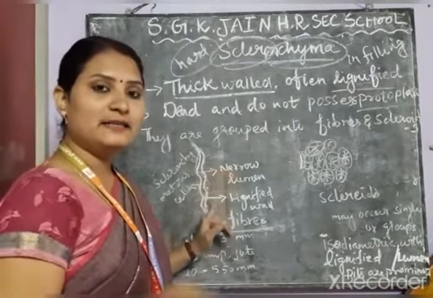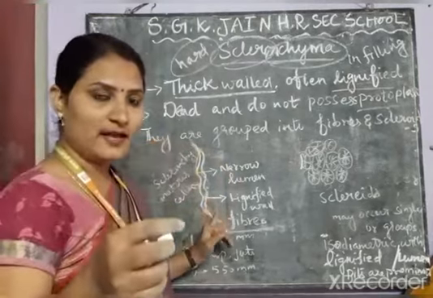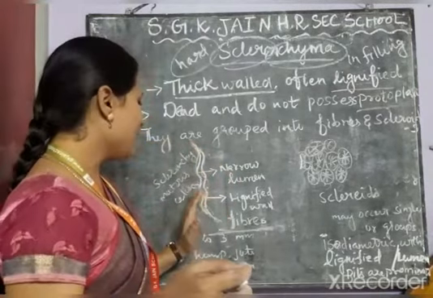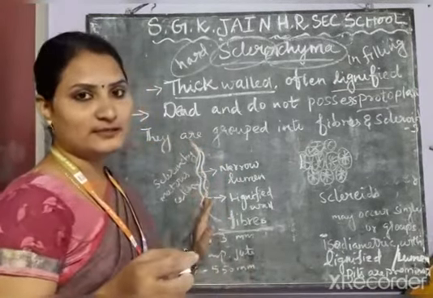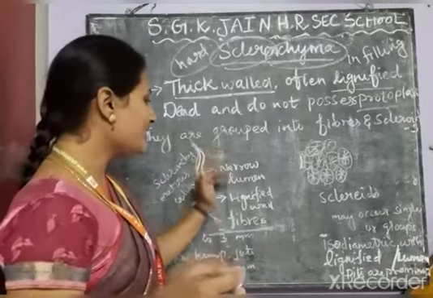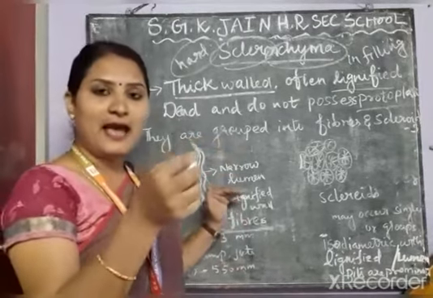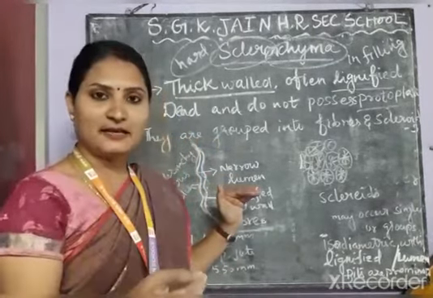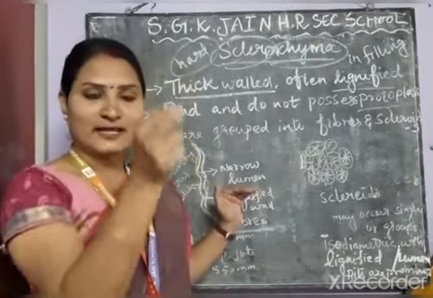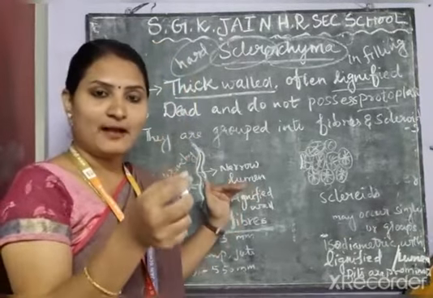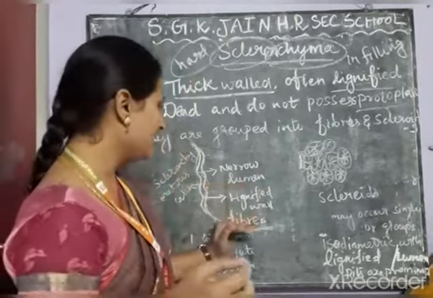Tapering end means the ends are becoming thin. The fiber is made up of sclerenchymatous cells, and they have a narrow lumen. Lumen means they have a hollow space inside the tube-like structure.